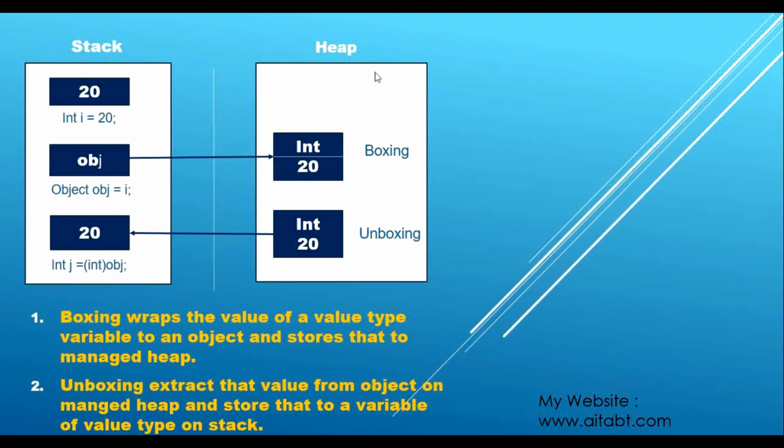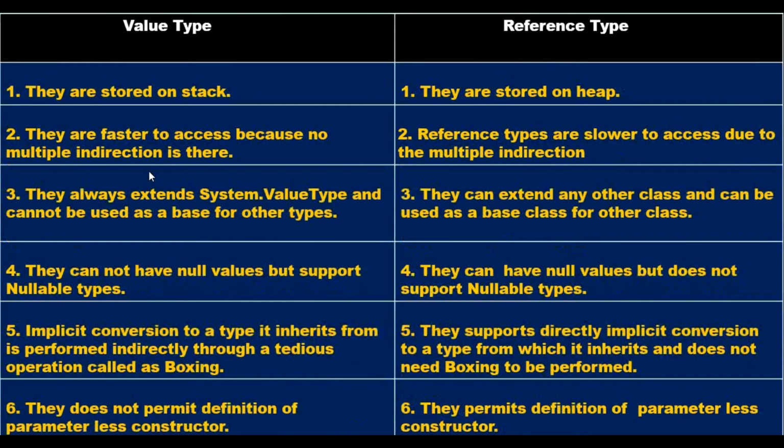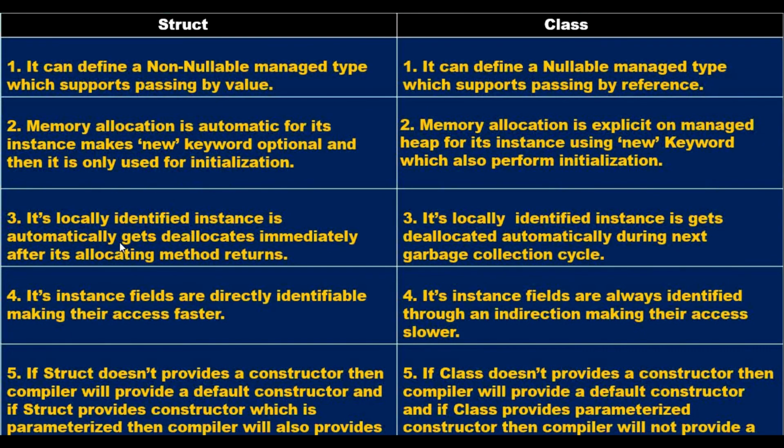But if you want to access this object, the variable is here and it is only holding the address of that object. Now if you want to access this object, you have to go first to this variable and then to this object. But in the case of value types, both the variable and value are present on this stack, so there is faster access in comparison to this access. Okay, so that's what this point is saying.